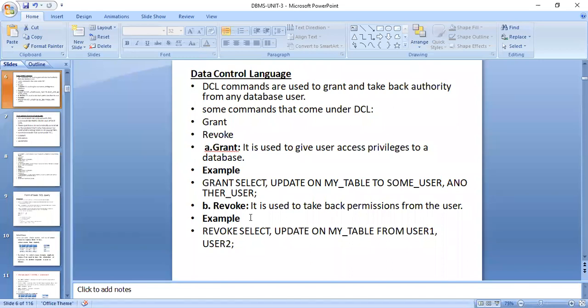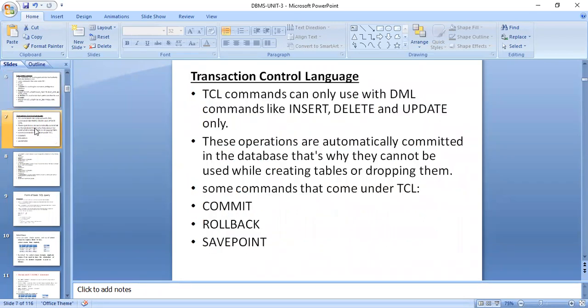The next is the revoke command. Revoke is used to take back whatever has been granted, releasing it. That is called taking back permission. For example, revoke select, update on my table from user 1, user 2. So for the two users we are using the revoke command. That means we are not giving the permission, we are taking back the permissions.